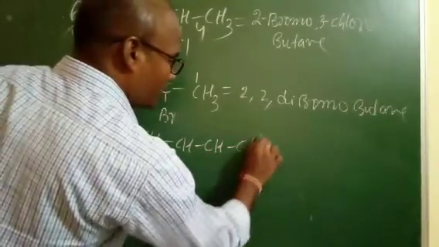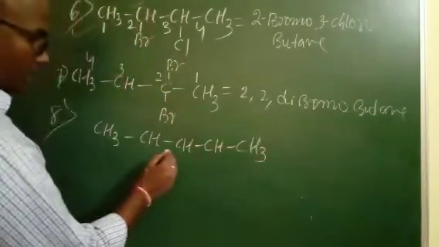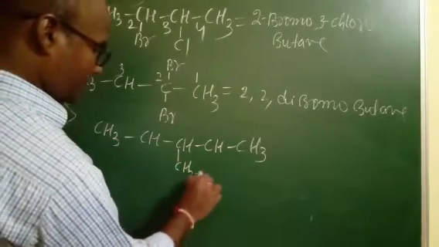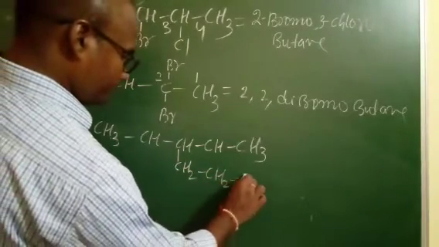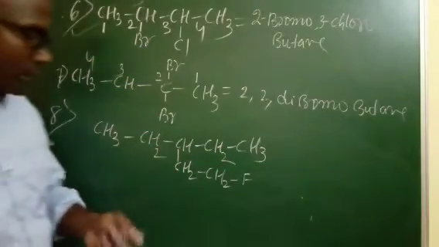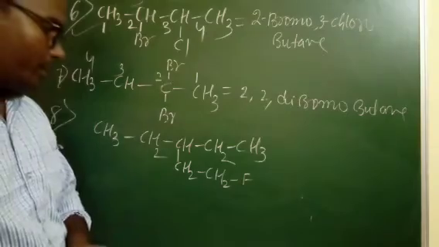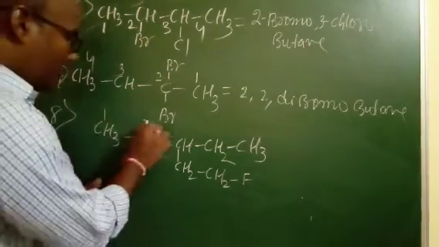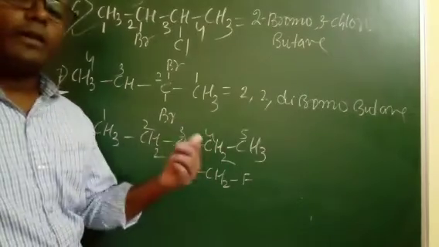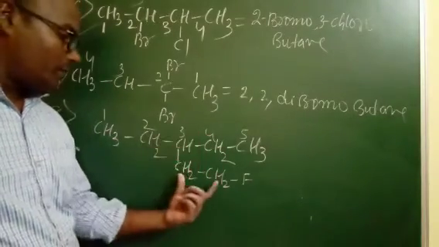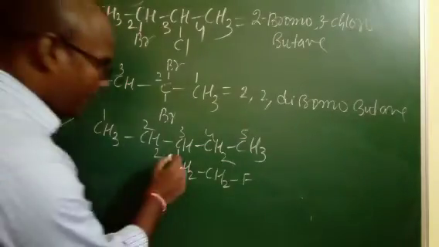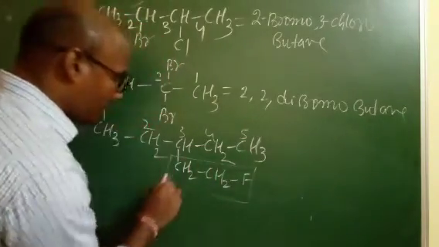Next example, in the complex chain, look here, one complex chain. It means the branch is present in this form. So this is another example. In this case, what will happen? How to name this compound? Right. So here 1, 2, 3, 4, 5. Either you move from left to right or right to left, this branch occupies the third position only. And here first you have to know the branch.